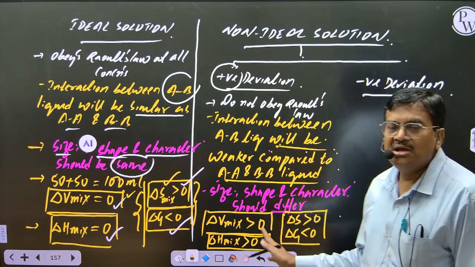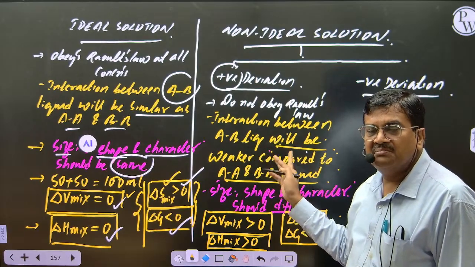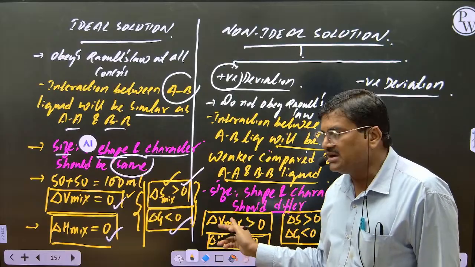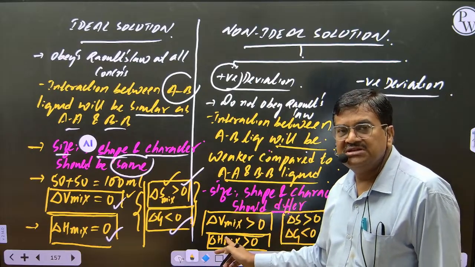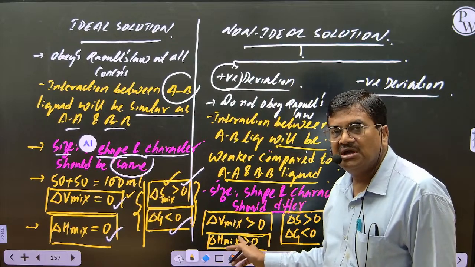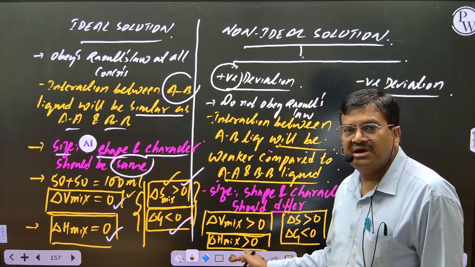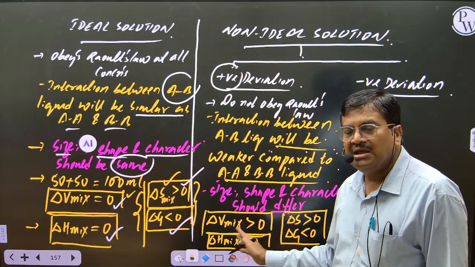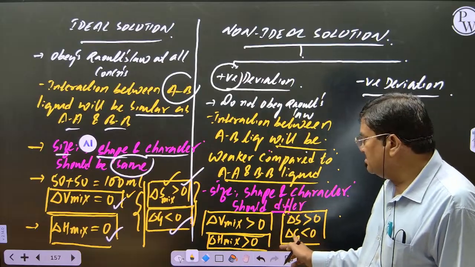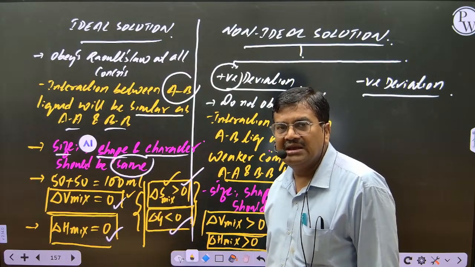Up to this understood? So when do we get positive deviation? When the interactions of AB become weaker compared to the pure AA liquid and BB liquid. And how will the size, shape and character be? They should differ. What will be the volume change of mixing? It should come greater than 0, because molecules are held loosely. The enthalpy of mixing will be endothermic, because we have to spend energy to break A liquid and B liquid. The entropy change of mixing will be greater than 0, and Gibbs free energy will also be less than 0. These two will be common whether it is ideal or non-ideal. Clear, all of you?